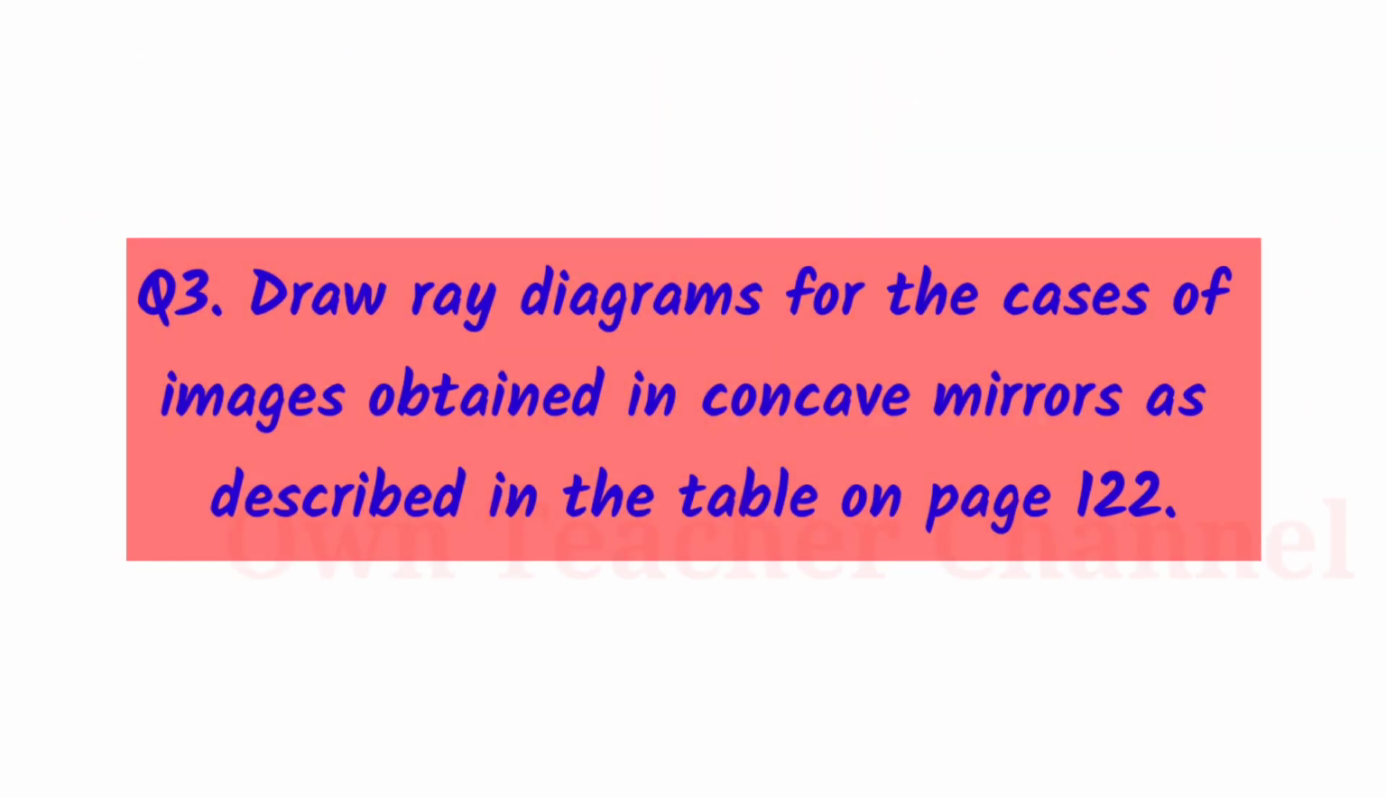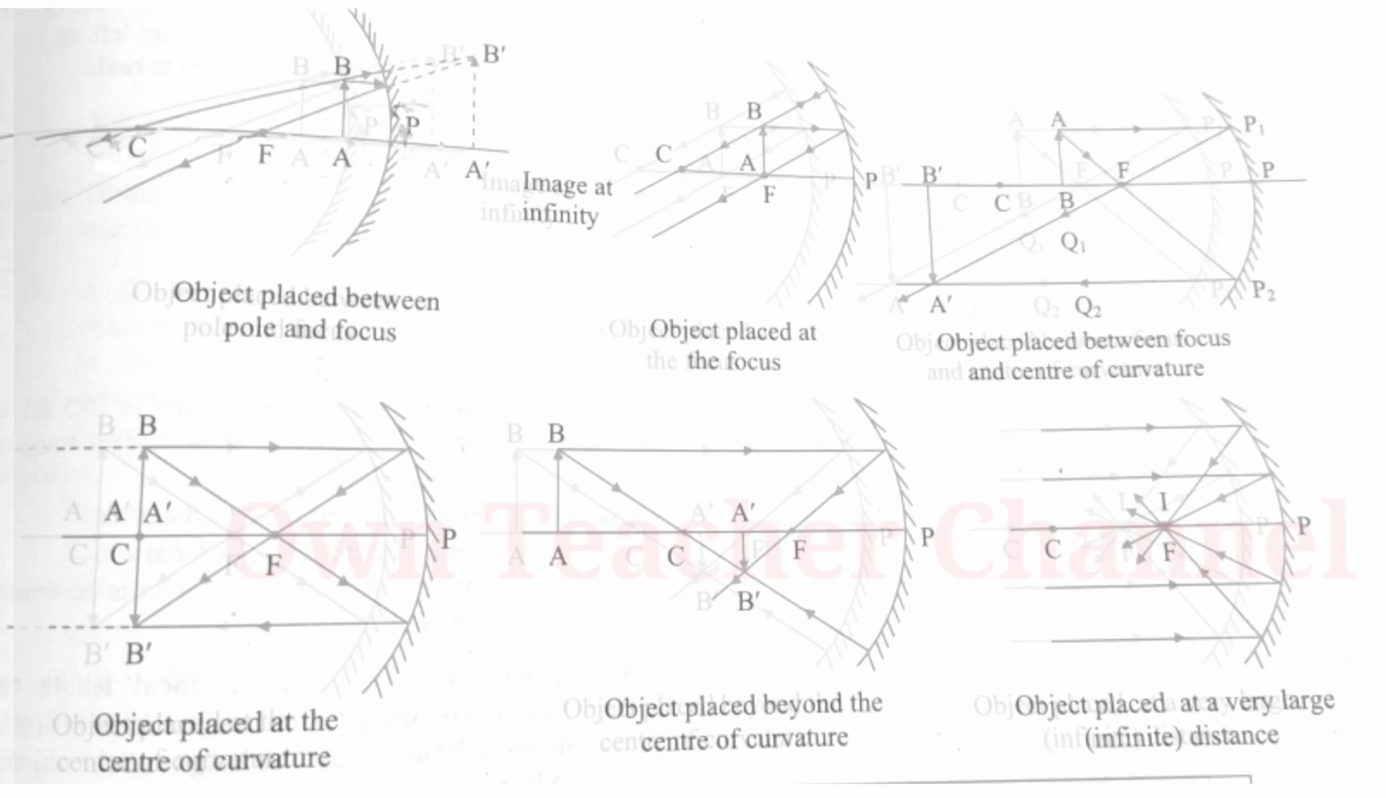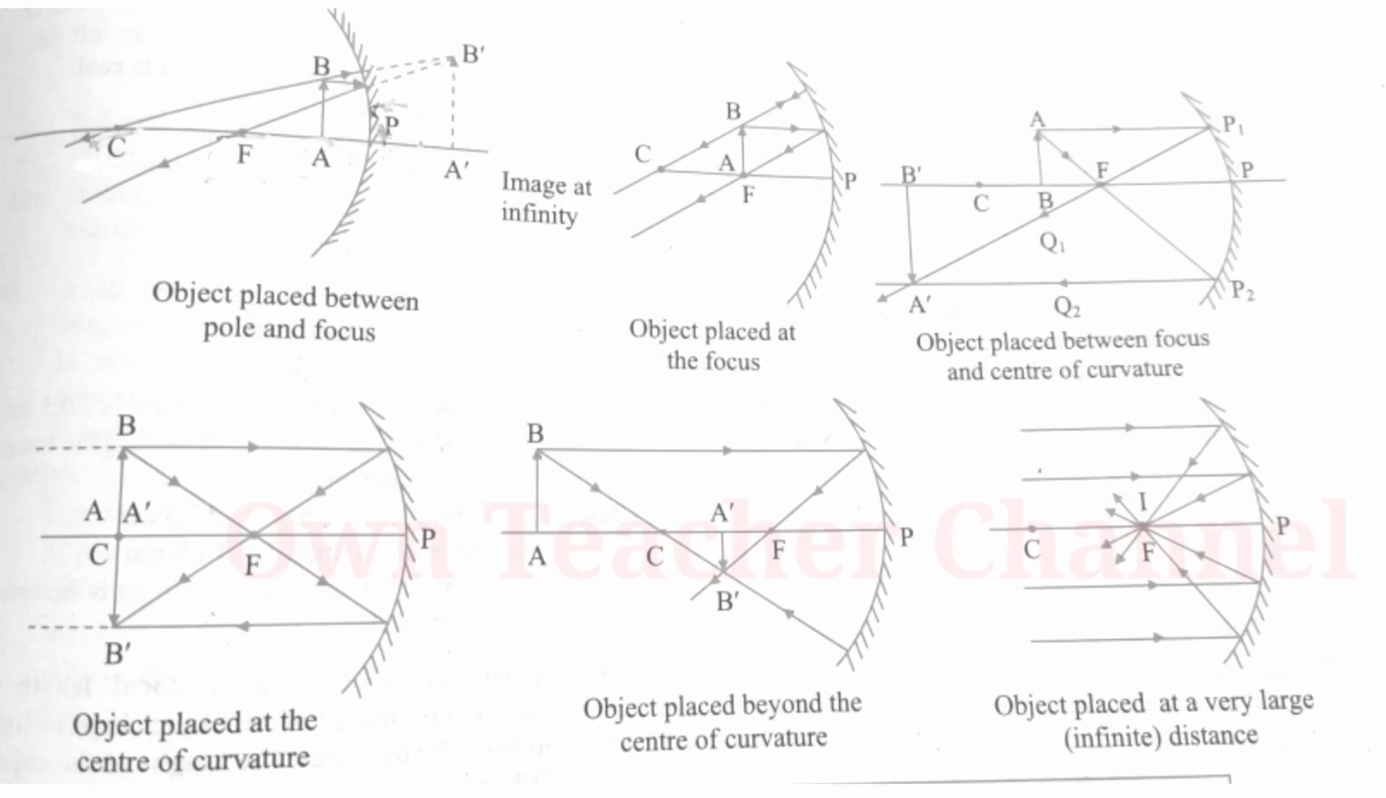Question 3. Draw ray diagrams for the cases of images obtained in concave mirrors as described in the table on page 122. In this figure, C is center of curvature of the mirror, P is pole of the mirror, F is principal focus of the mirror, AB is object and A'B' is image of the object.